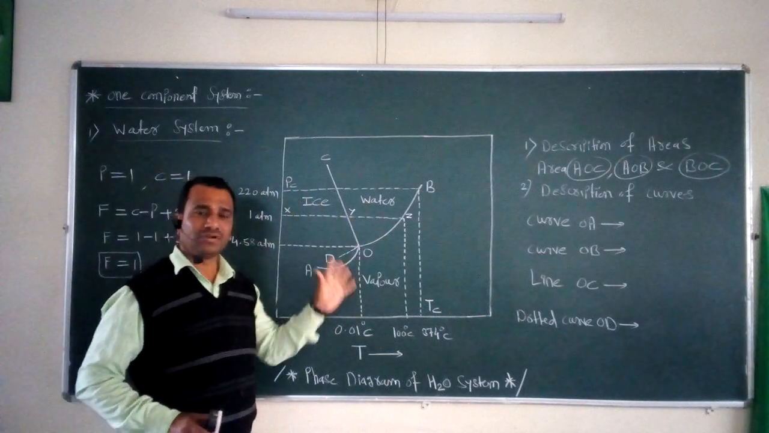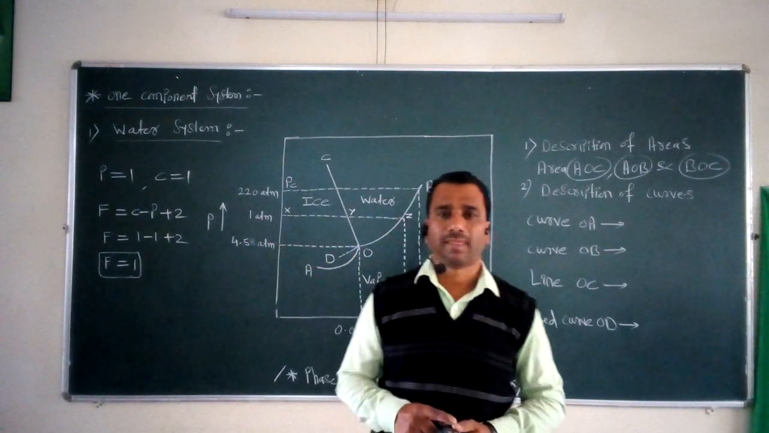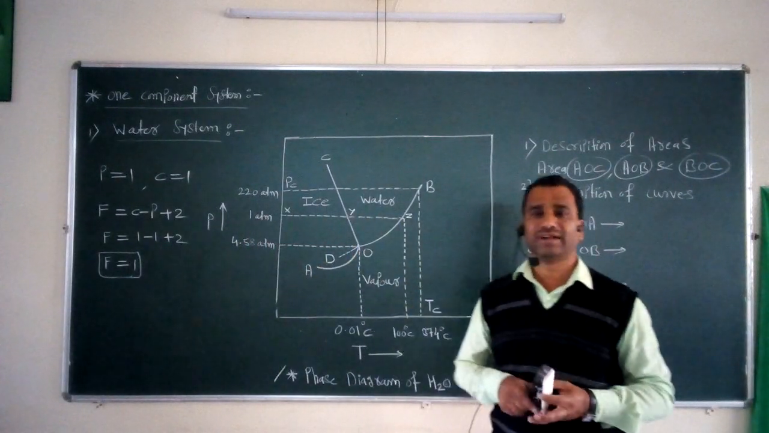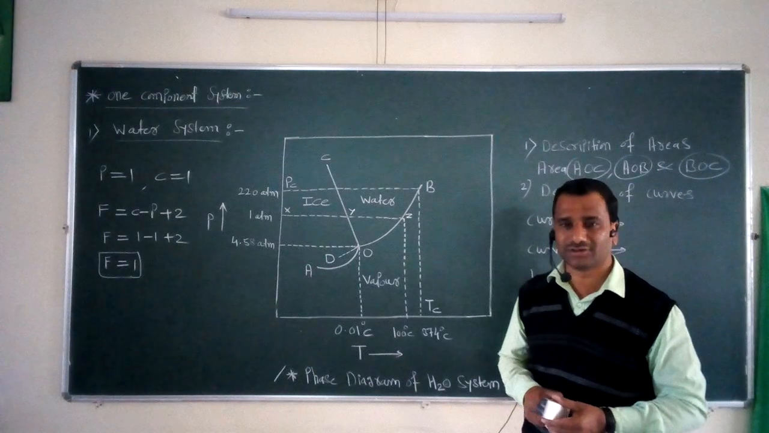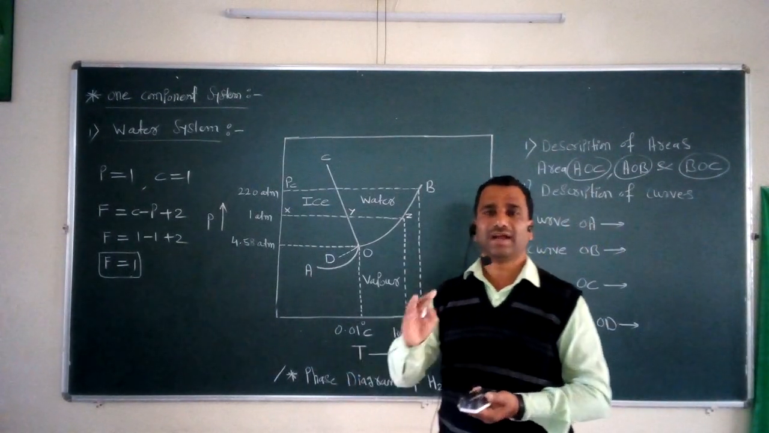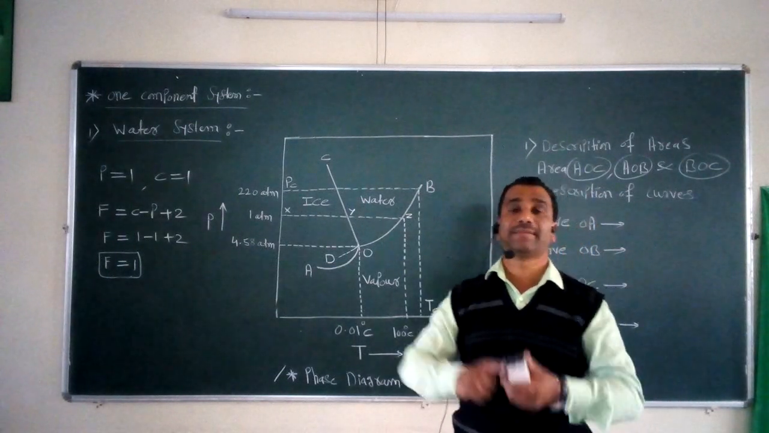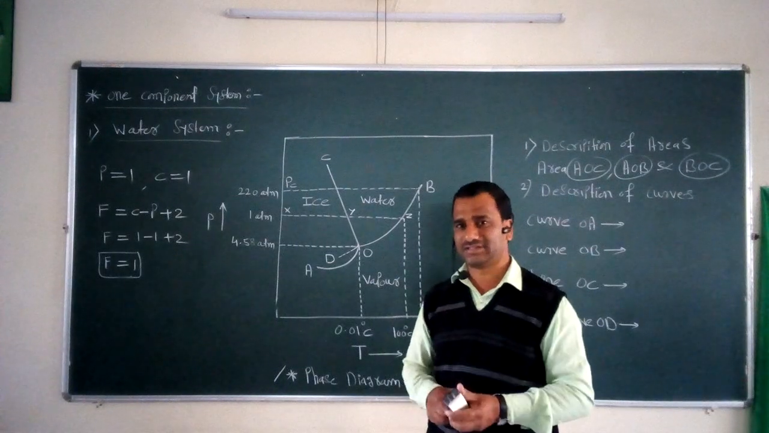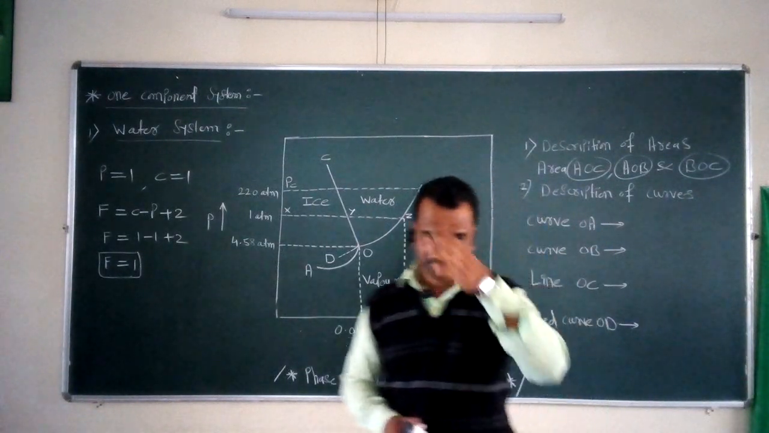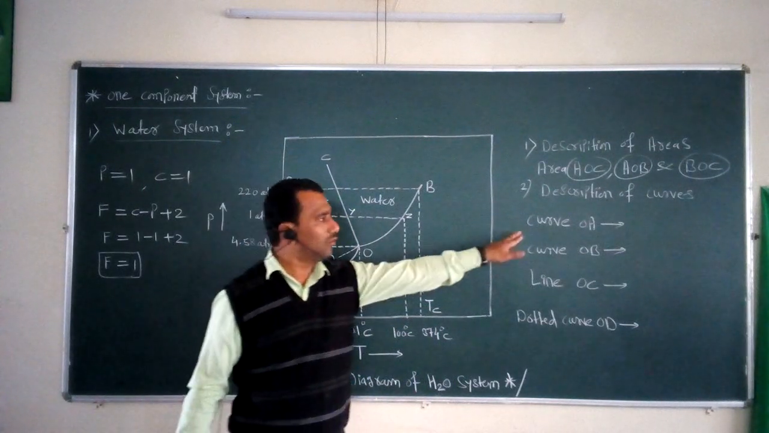Now we have to discuss the degrees of freedom of these four different types of curves, how many phases are present over these curves, and what are the required variables in order to describe these curves completely. Now the first curve we are going to study here is curve OA.